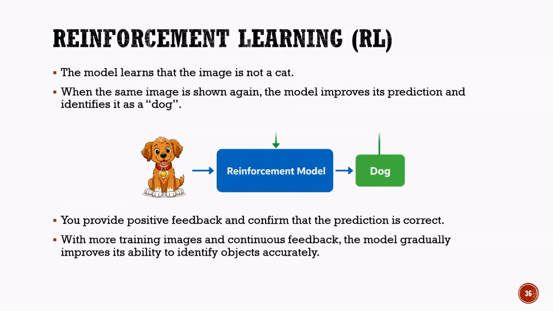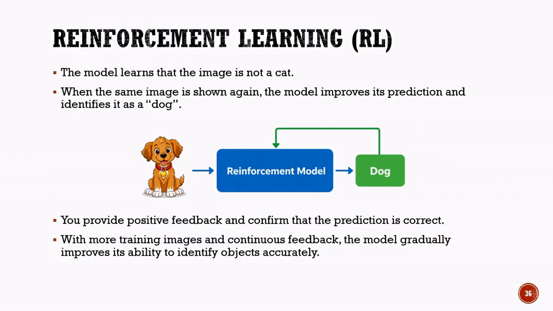Reinforcement learning from positive feedback. Let us continue with the previous example. Earlier, the model incorrectly identified the image of a dog as a cat and received negative feedback. As a result, the model learned that its prediction was wrong and adjusted its decision-making process. Now, when the same image is shown again, the model uses what it learned from its earlier mistake. This time, it correctly identifies the image as a dog. Since the prediction is correct, the model receives positive feedback, also known as a reward.